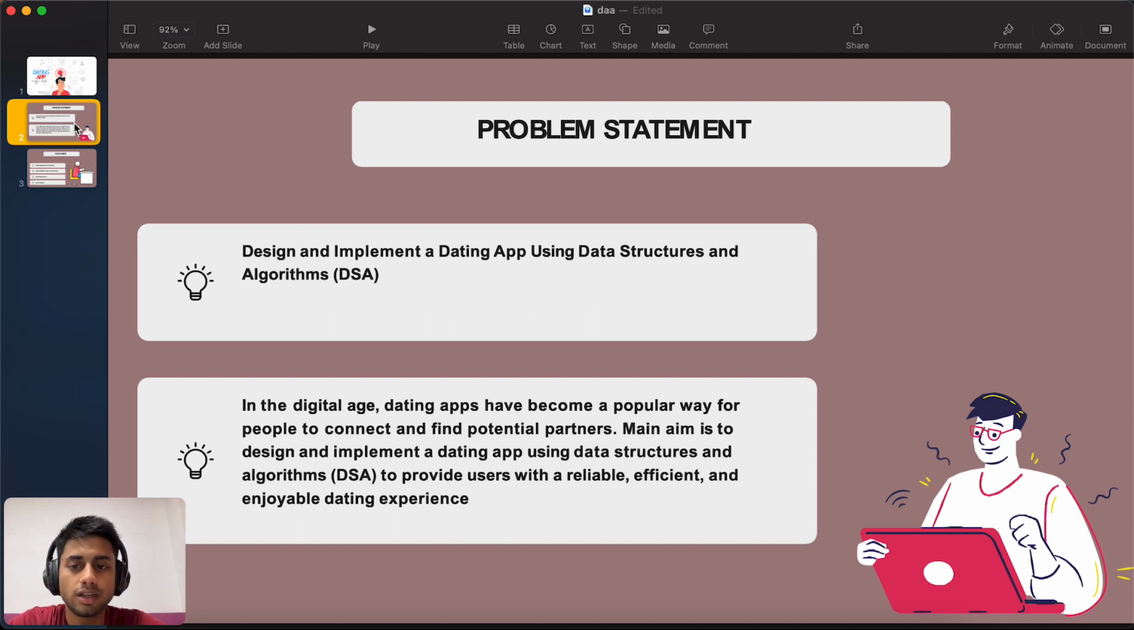My aim is to design and implement a dating app using data structures and algorithms to provide users with a reliable, efficient, and enjoyable experience.